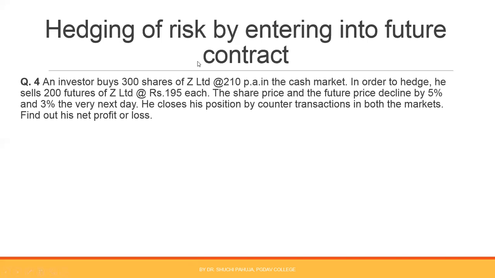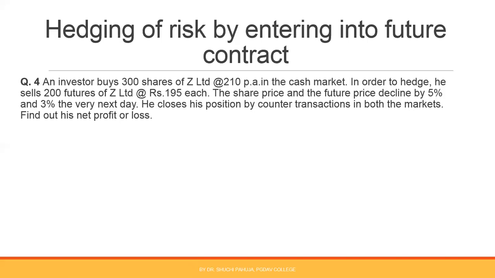See, this is a mistake. In place of per annum, read it per share, right? So in the cash market, he is buying 300 shares at the rate of 210 per share. Now, if in the cash market price reduces, he will lose, right? Because he will have to sell shares in future at a lower price.